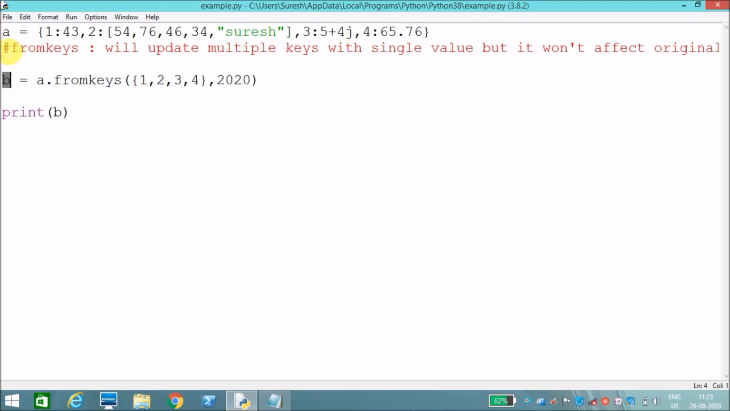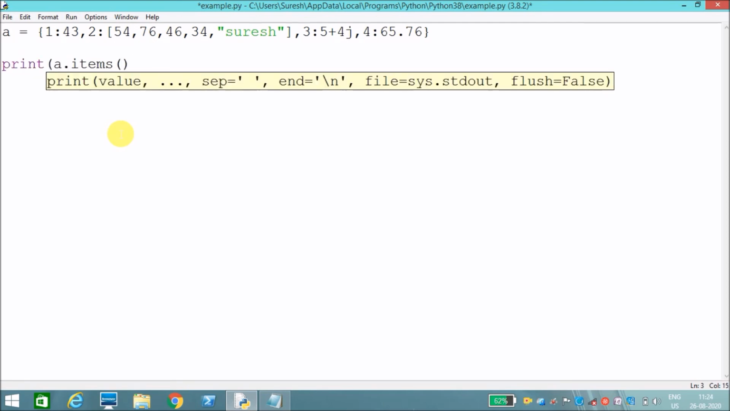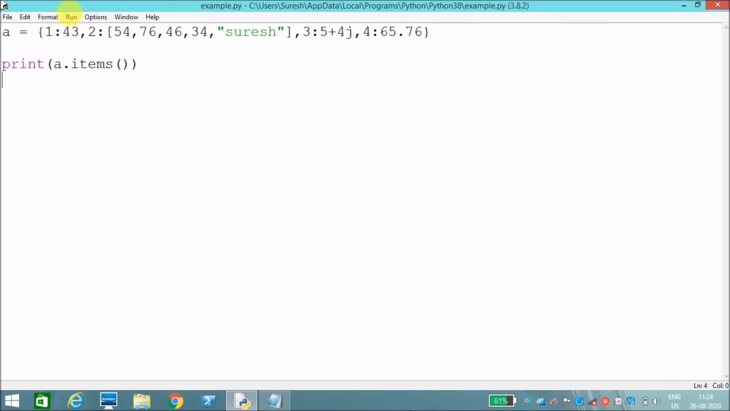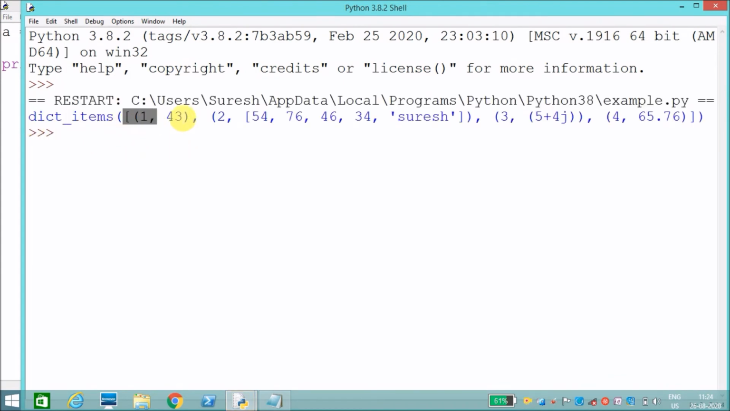Next one, I want to access the key value pairs. How can you do it? You can get it by a dot items, where a is my dictionary. It will give key value pairs. Now I will print a dot items. I will execute this one. See, it gives key value pairs: 1, 4, 3, 2, the values are in a list, and 3, 5 plus 4j, 4, 65 and 76, like that.